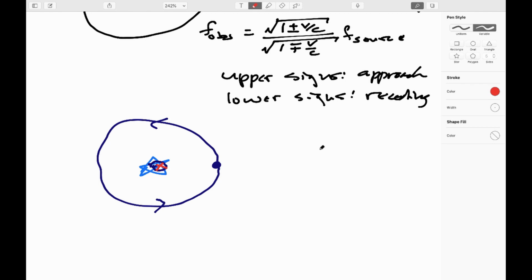So we're not talking a very big orbit. A lot of these stars are orbiting around a point that's located within themselves. But the point is, the star is orbiting around this common center of mass with the same period as the planet.